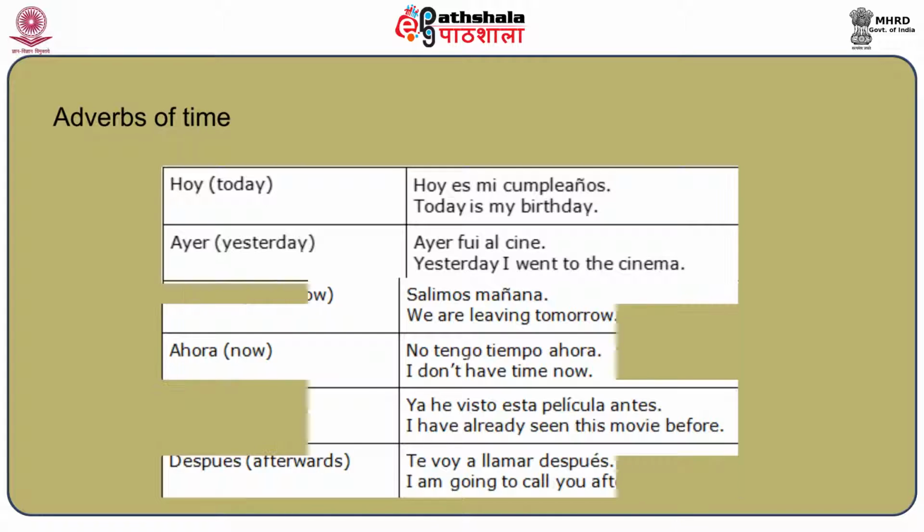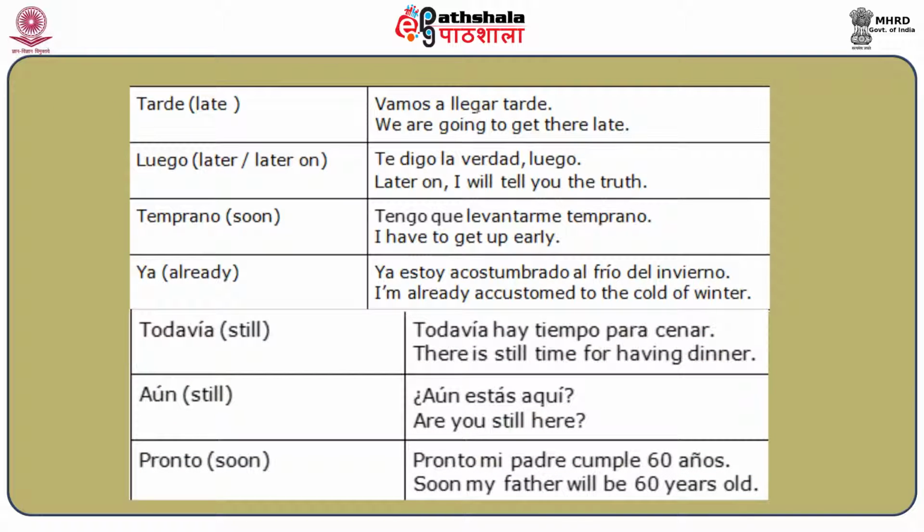Apart from these, there are others also. For example, we have tarde. Tarde means late. So if I say vamos a llegar tarde, meaning we are going to reach late. Same way, luego means later. If I say later on I will tell you the truth, the same thing can be said as te digo la verdad luego, or luego te digo la verdad.